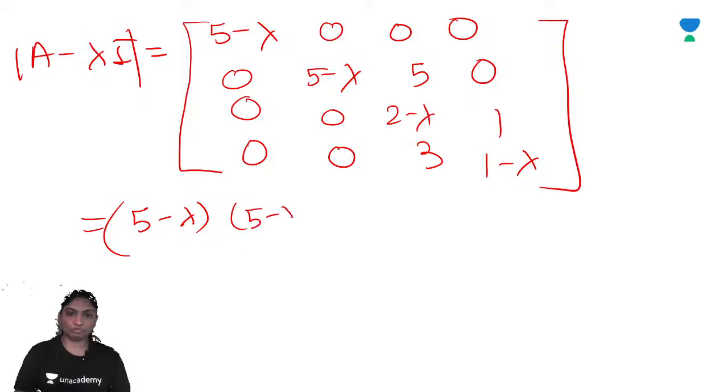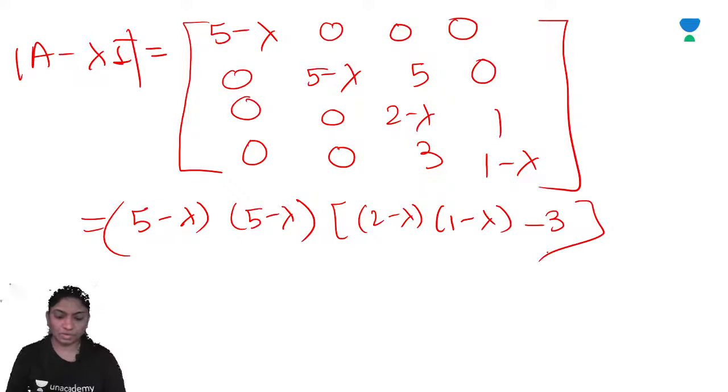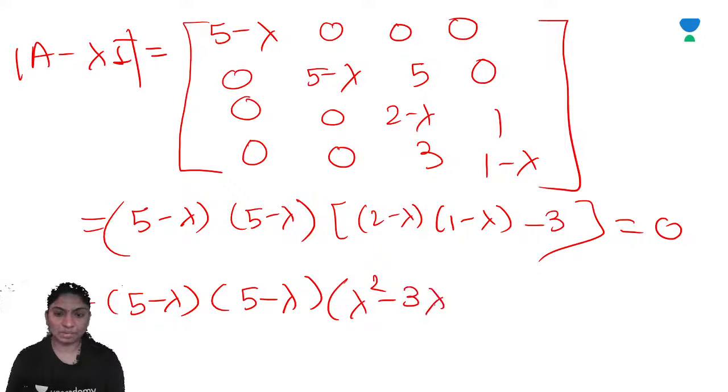5 minus lambda into 5 minus lambda. Now it is a determinant of a 4 by 4 matrix. So here you will get 5 minus lambda into 5 minus 2 minus lambda into 1 minus lambda, right? Minus 3. So you will get 5 is equal to 0. So 5 minus lambda into 5 minus lambda into lambda square minus 3 lambda plus, lambda square minus 3 lambda minus 1.